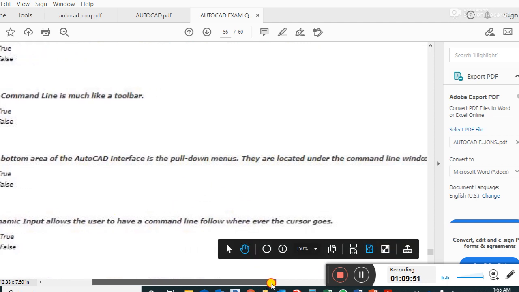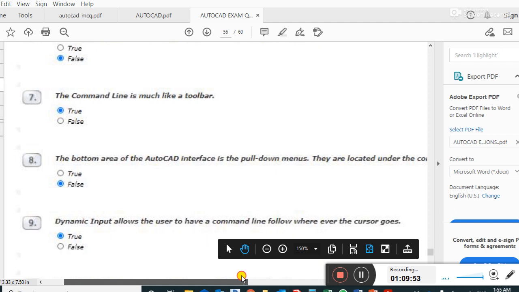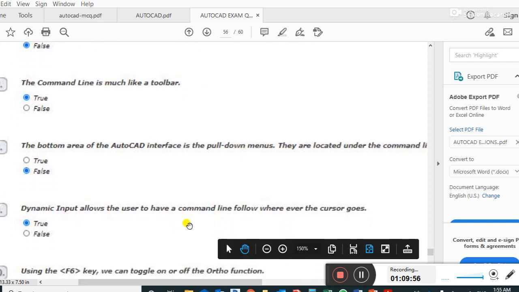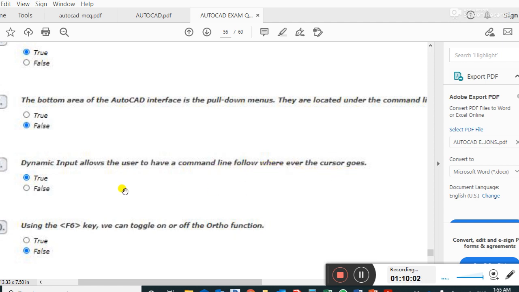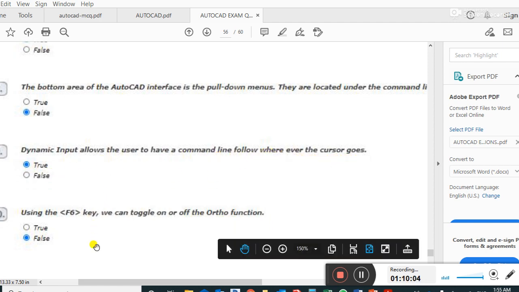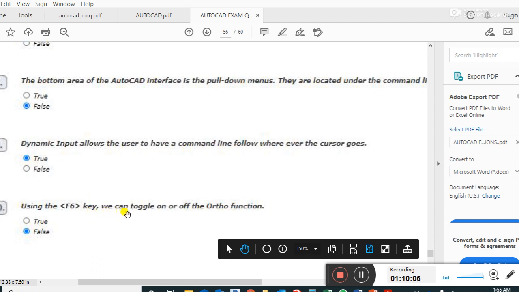They are located under the command line window. This is false. Dynamic input allows the user to have a command line follow where their cursor goes. This is true.